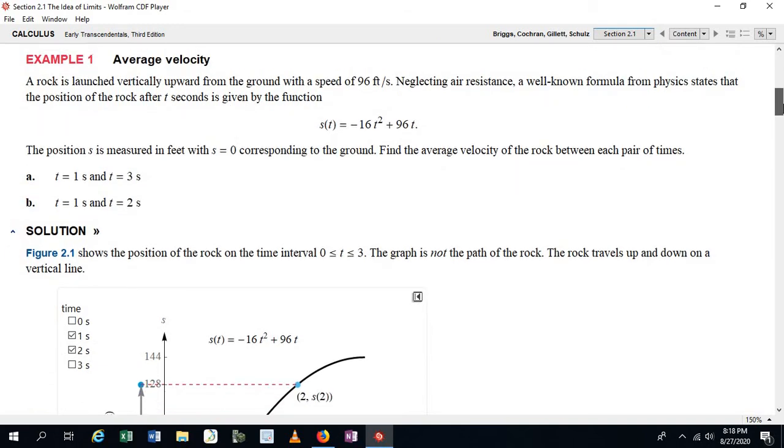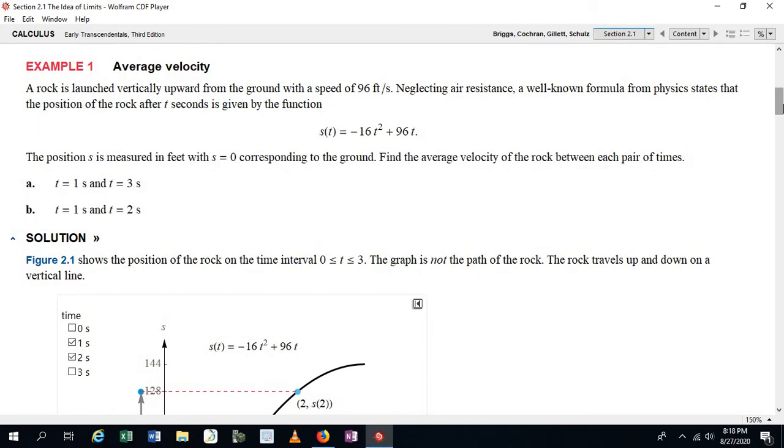So let's talk about average velocity first. Okay, so in this first example, they say a rock is launched vertically upward from the ground with a speed of 96 feet per second. Neglecting air resistance, a well-known formula from physics states that the position of the rock after t seconds is given by this function.